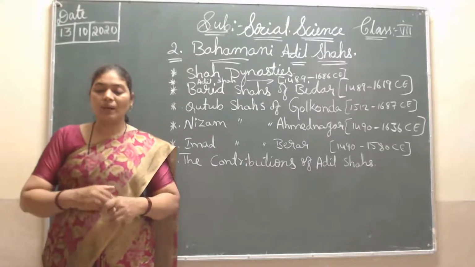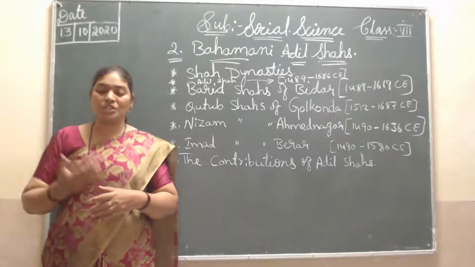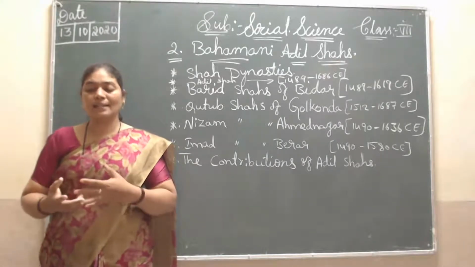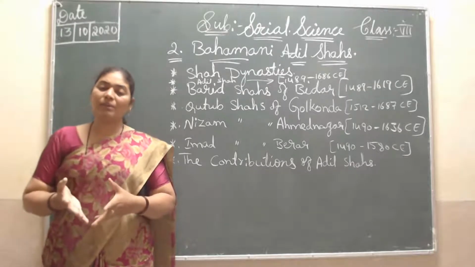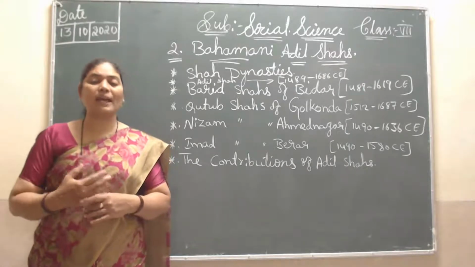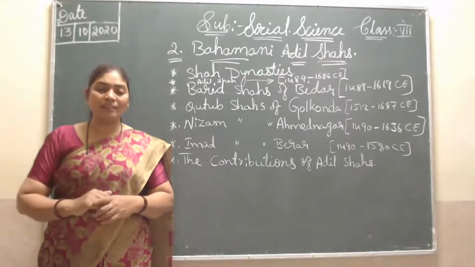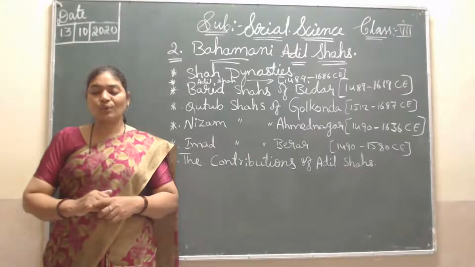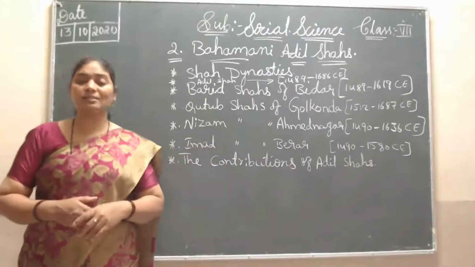Then after him came Abdul Qutub Shah, then Abdul Hassan and others, but they were unable to rule because they were not strong kings. They had no plan for how to rule, so the Qutub Shah dynasty did not continue.